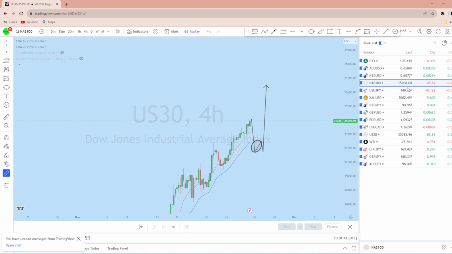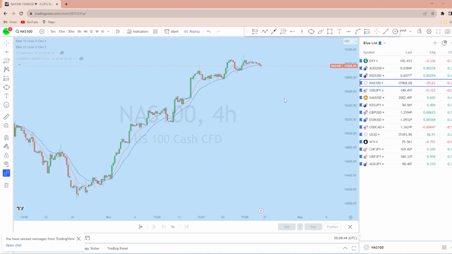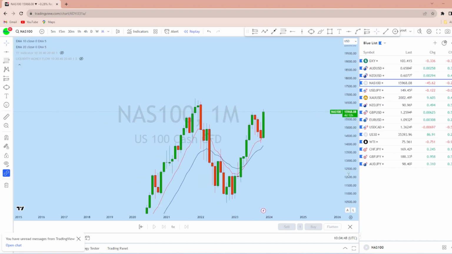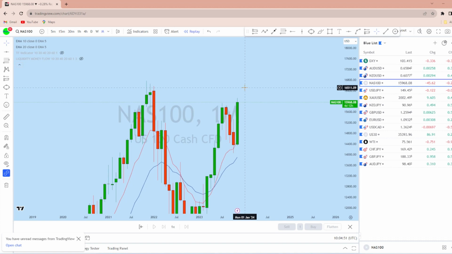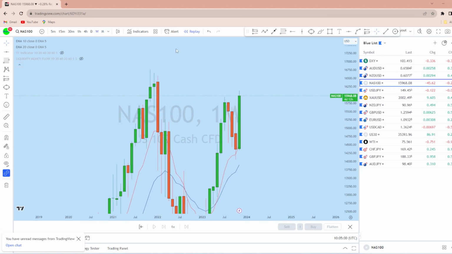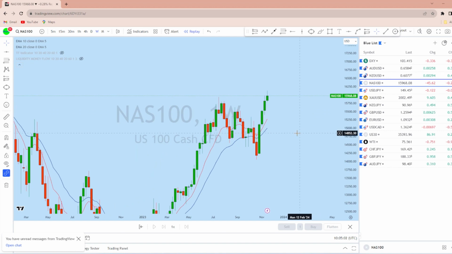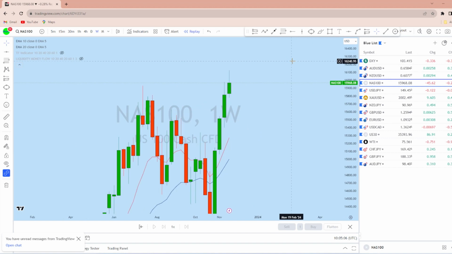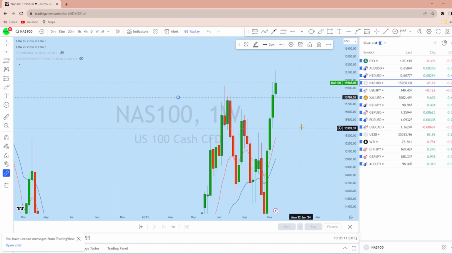Now let's look at NASDAQ. Looking at NASDAQ from the monthly, we can see that NASDAQ is a long-term bullish market. This is a huge bullish impulse on the NASDAQ, and we can expect the price to create a new higher high. Now looking at the weekly time frame, we can see back-to-back four weeks of bullish move on NASDAQ. I think we could see a deeper pullback, and a break of any of these weekly lows can give us a suitable entry on NASDAQ.